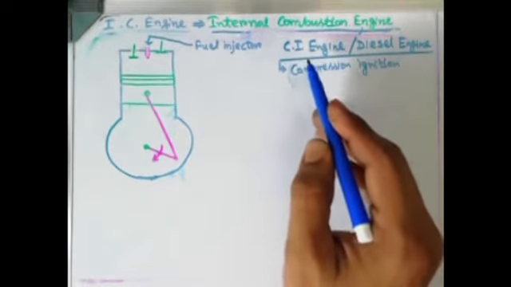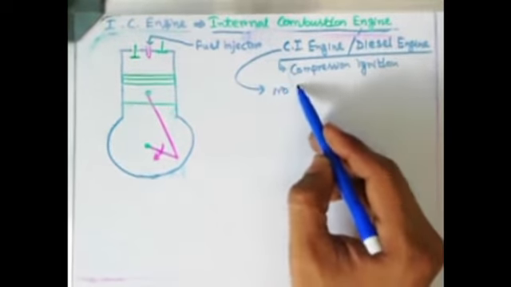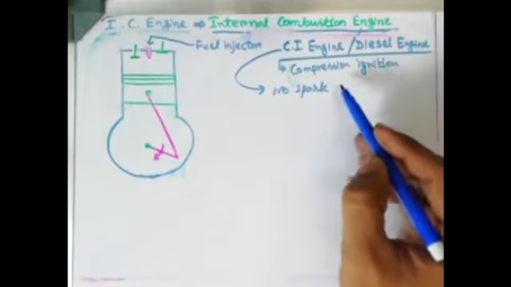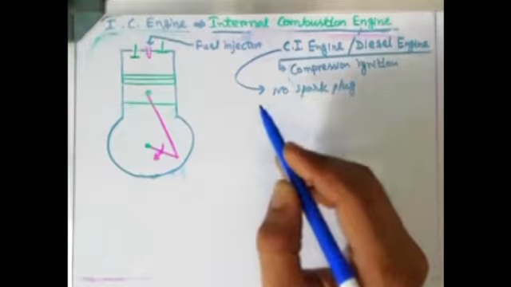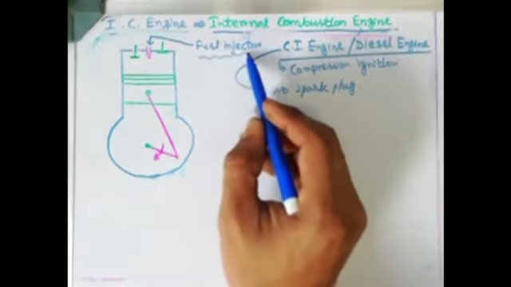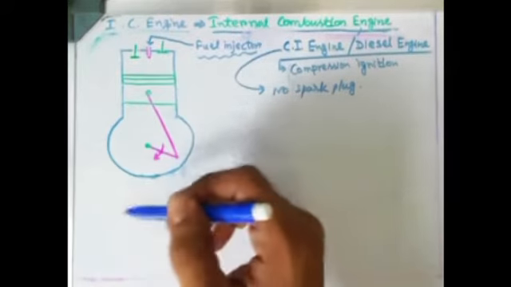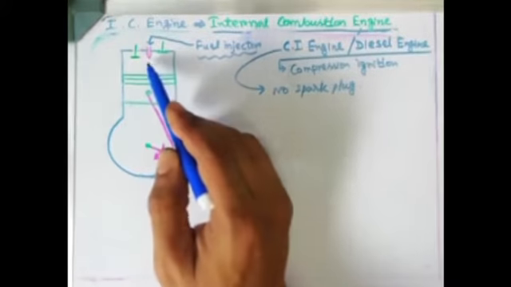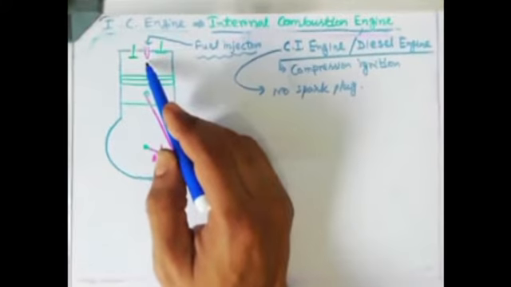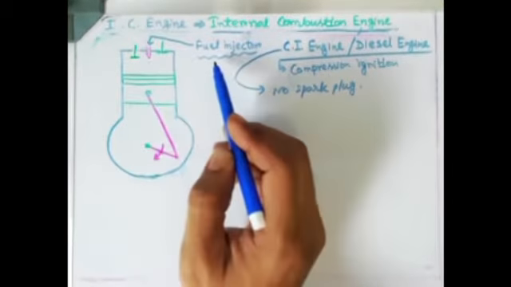So in this particular CI engine, there will be no spark plug. No spark plug will be there, but a fuel injector is there. In this view, I haven't labeled all those things. Basically, they are very same as the SI engine. Just the difference is that instead of a spark plug, we have placed a fuel injector in the same place.